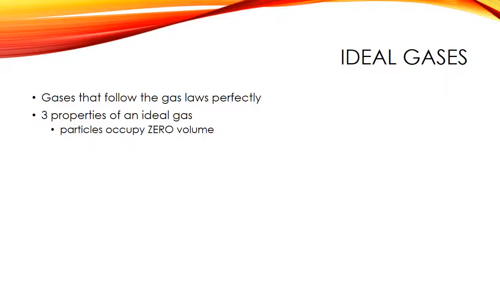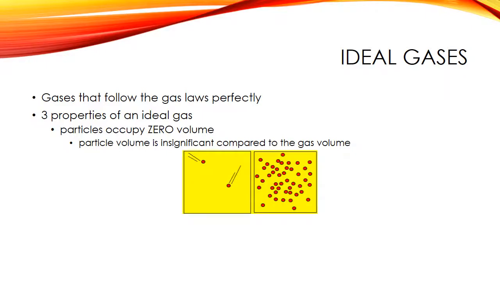But just going along with this idea here, when we say particles occupy zero volume, that would be, in an ideal world, really what we're getting at is that if the particle volume is so insignificant compared to the entire volume of the gas, then we have a gas that can behave quite ideally. So just picture this.